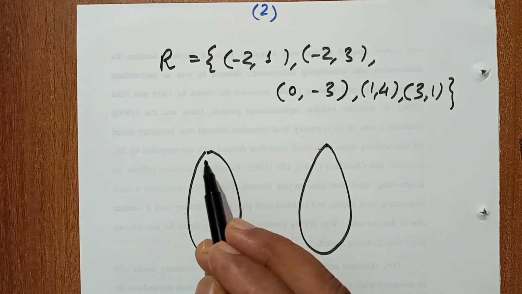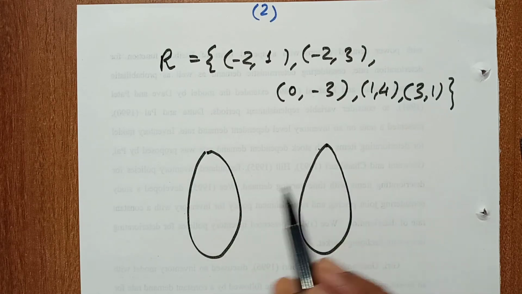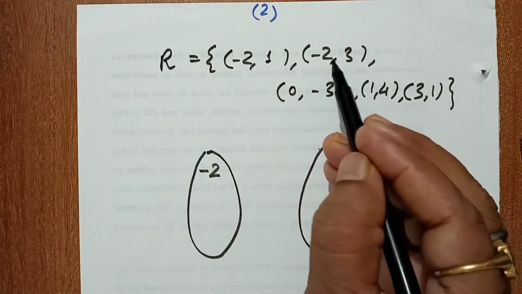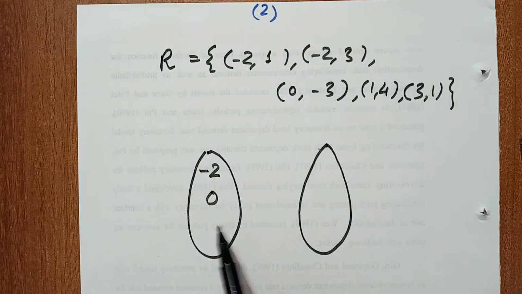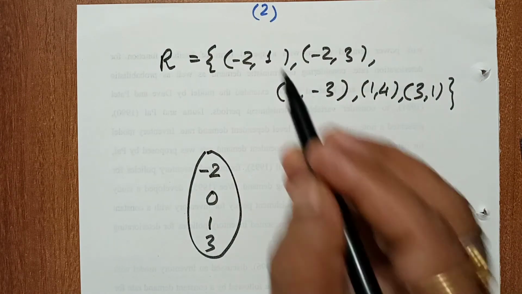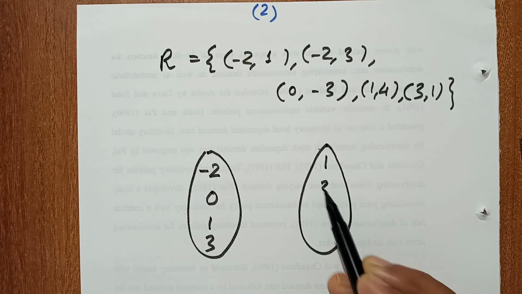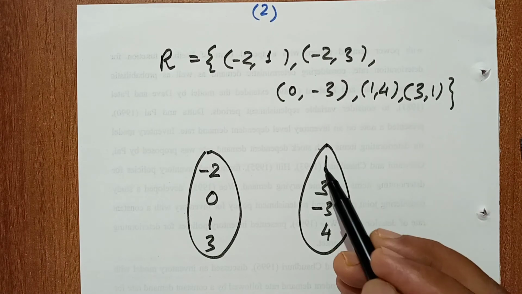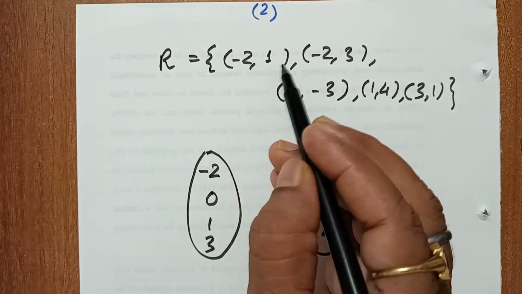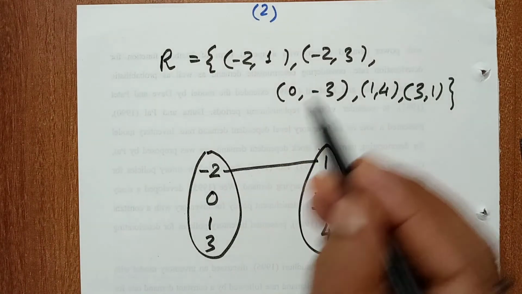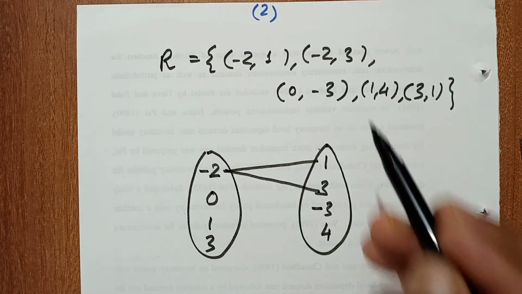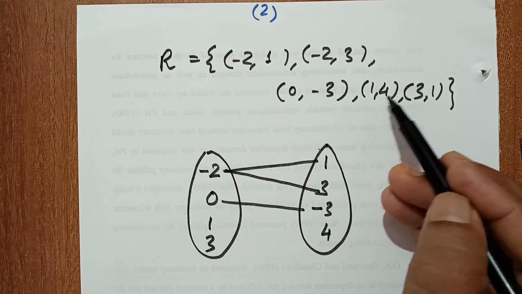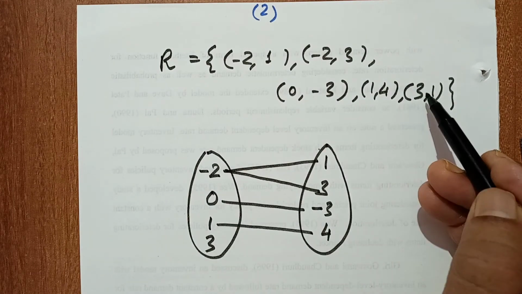This is the domain and this is the range. In the domain, the first elements are -2, 0, 1 and 3. The second elements are 1, 3, -3, 4 and 1. So -2 maps to 1, -2 maps to 3, 0 maps to -3, 1 maps to 4, 3 maps to 1.